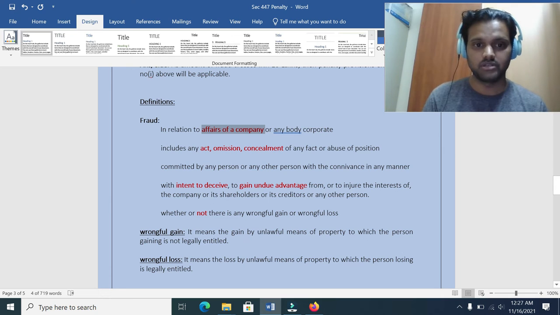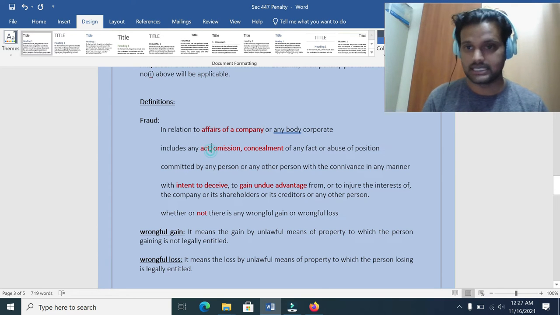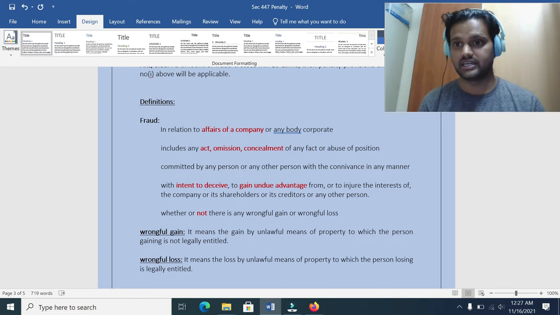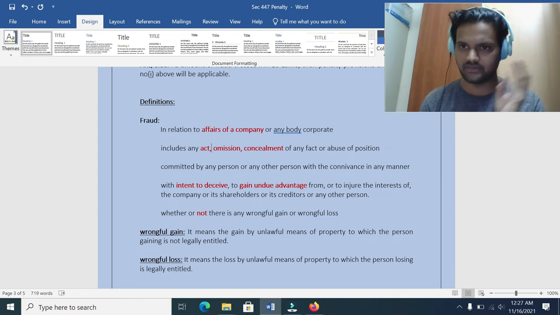Okay. What does fraud involve? Any omission, concealment, abuse of position, any fact, and any misleading of the fact. All these will be part of the content under the act of fraud. So the affairs of the company include any act, omission, concealment of any fact, or abuse of position and all.